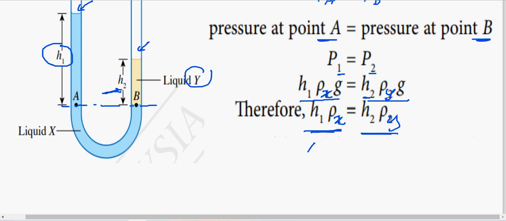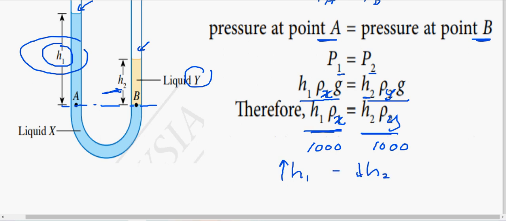If here, let's say, is 1000, on the left side the product will also be 1000. And you can see obviously h1 is bigger. So h1 is greater compared to h2. h2 is smaller. And the products are equal, right? Since the product of h and rho is the same, it means that the density of liquid X is smaller and the density of liquid Y is greater.